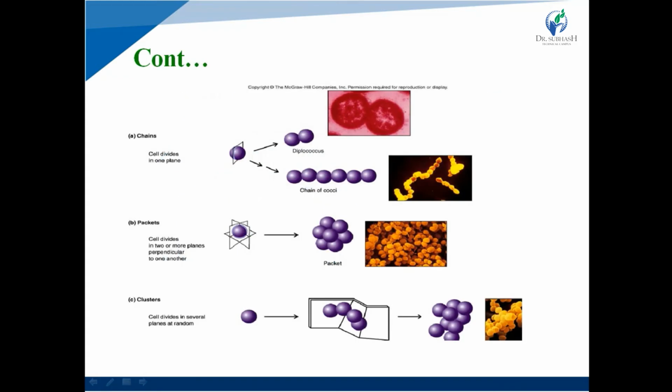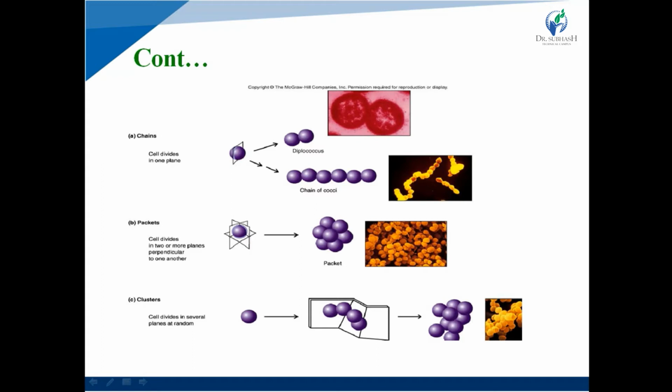So, here is the figure of cocci. The first one is the chain, where cells divide in one plane. The first figure indicates diplococci. In diplococci, two cocci are present in a pair. The second one is a chain of cocci. The next one is packet formation.